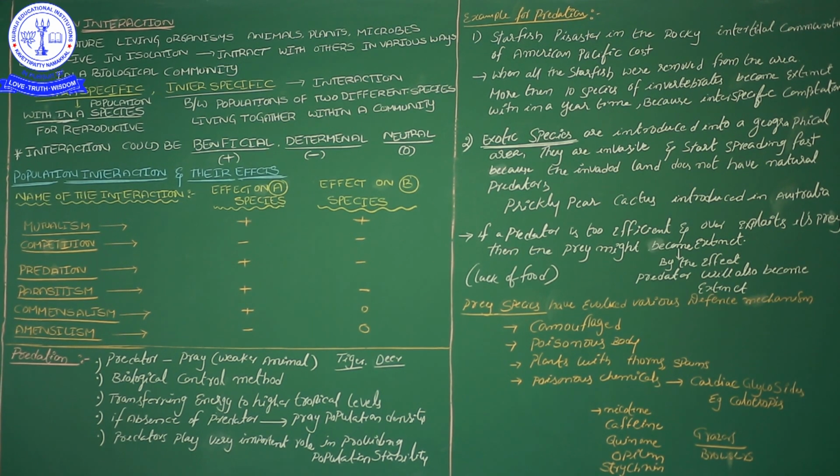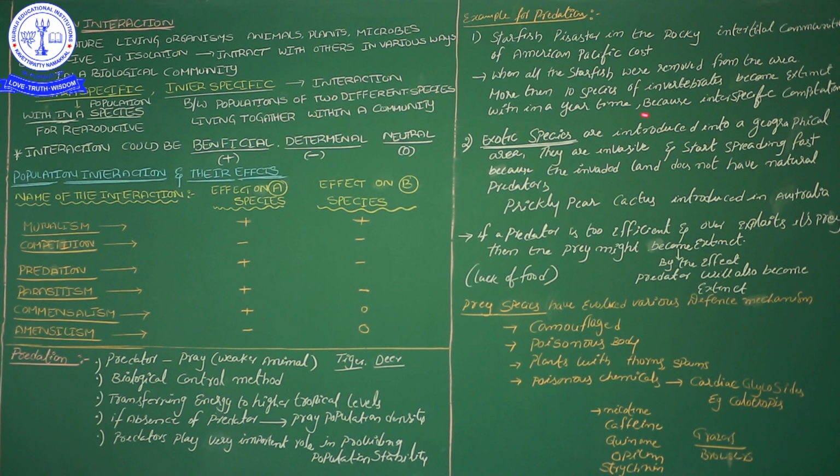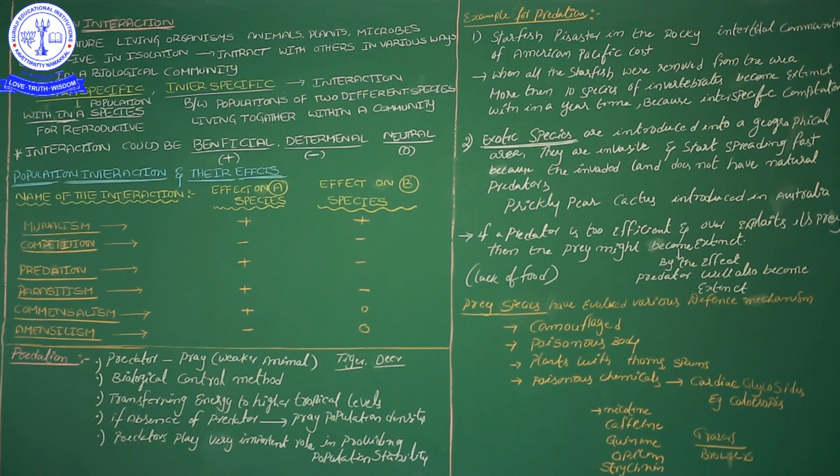Some ecological scientists did one experiment: they removed the starfish from that Pacific coast. When they removed the starfish, about 10 invertebrate species also went extinct, because these invertebrate organisms are eaten by some other organisms.